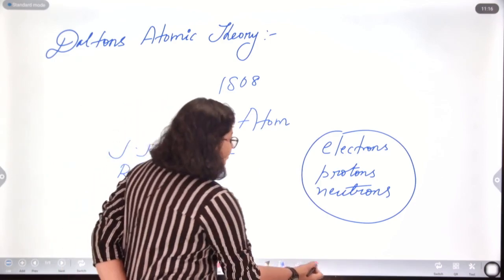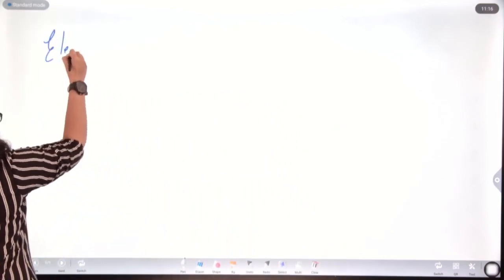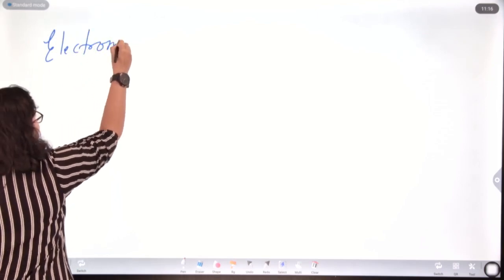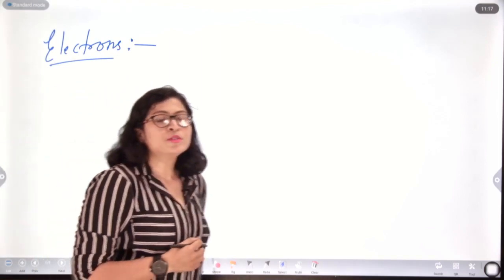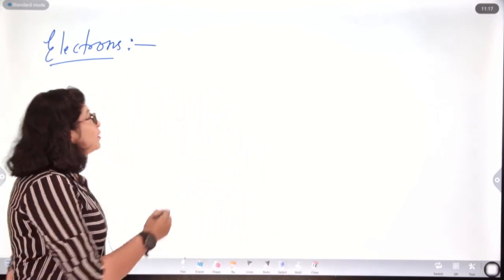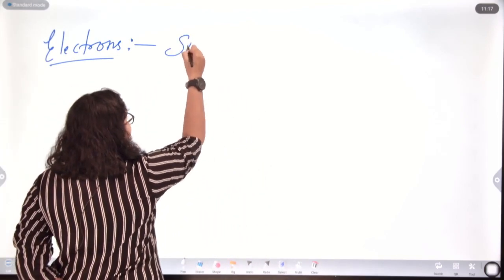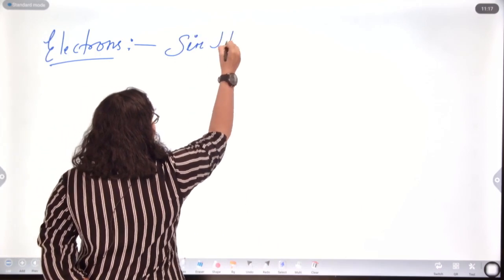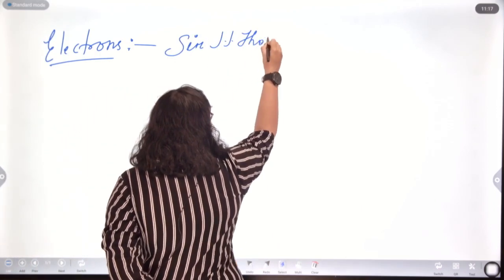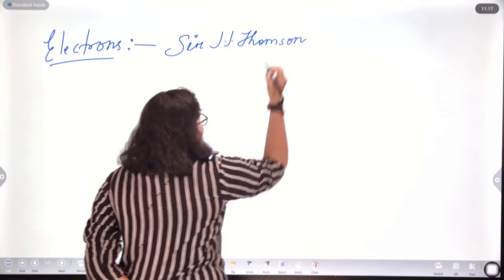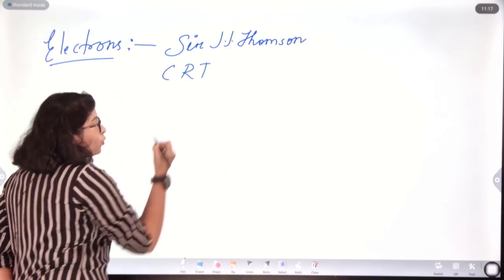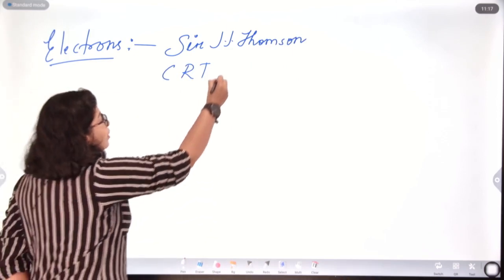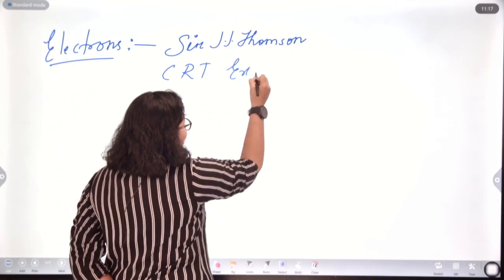First of all, electrons. Electrons were discovered by Sir J.J. Thomson through an experiment called the CRT or cathode ray tube experiment, otherwise called the Crookes tube experiment.